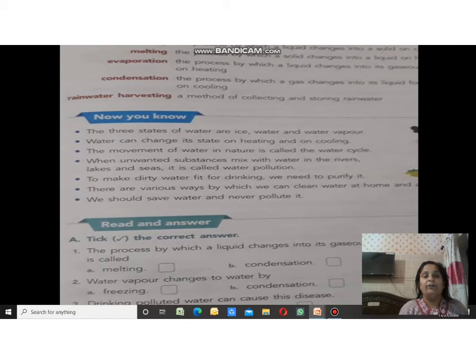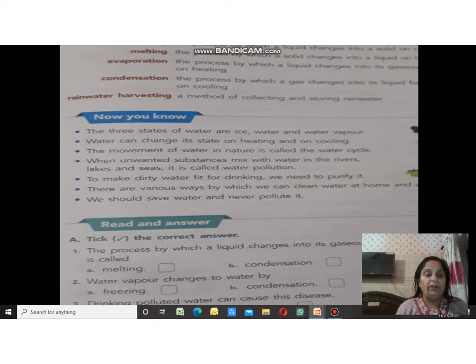Now you know the three states of water are ice, water and water vapor. Water can change its state on heating and on cooling. The movement of water in nature is called the water cycle. Water goes up and condenses, and again comes down as rain, and the rainwater goes into streams and seas. Then the same process continues in nature. That process is called the water cycle.